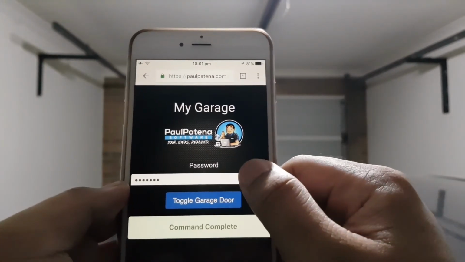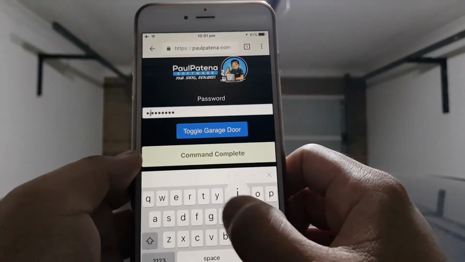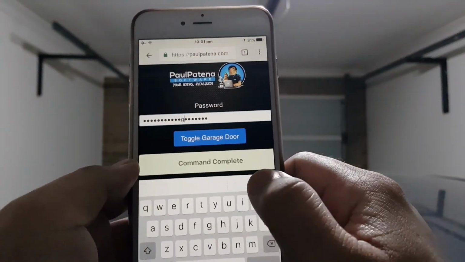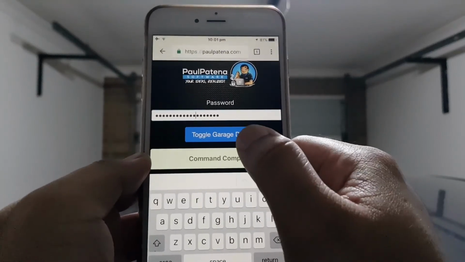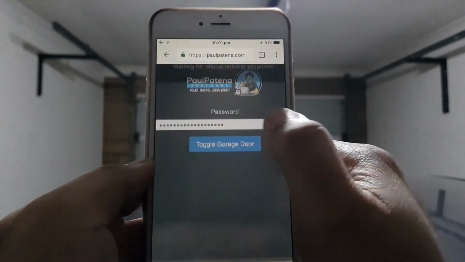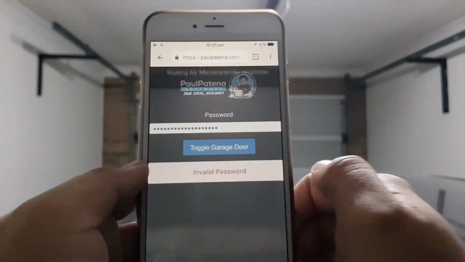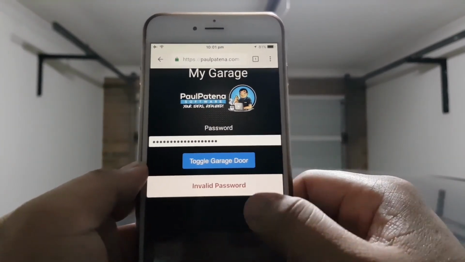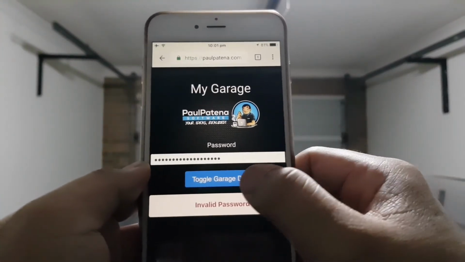Alright, so now I'm gonna put some gibberish password. Blah blah blah. Let's see that the password is working. So I'm gonna send that command. So you see it says invalid password. Yeah. So that is for added security.